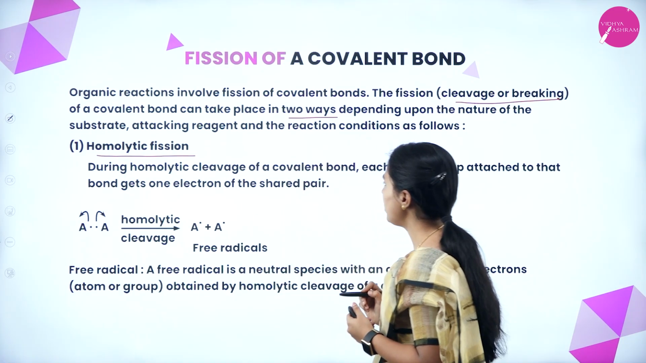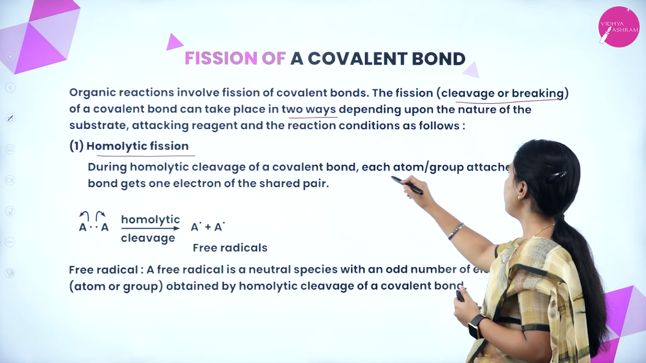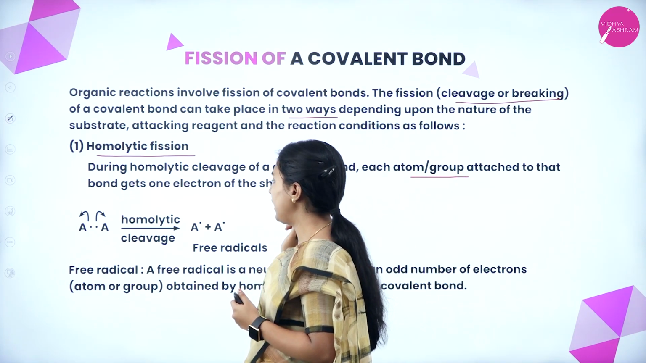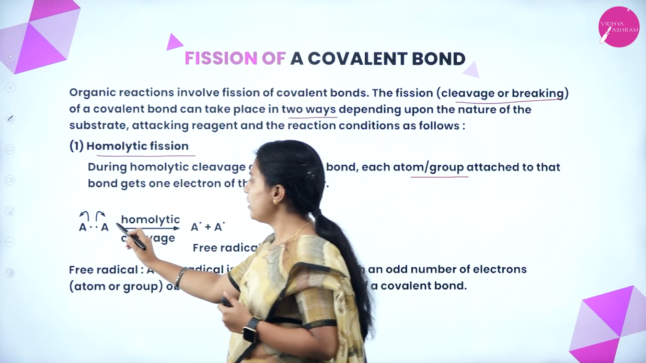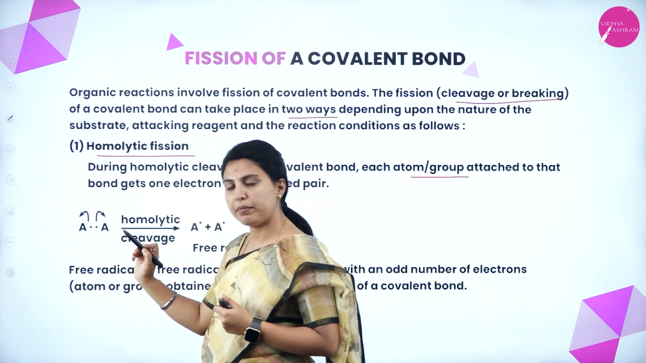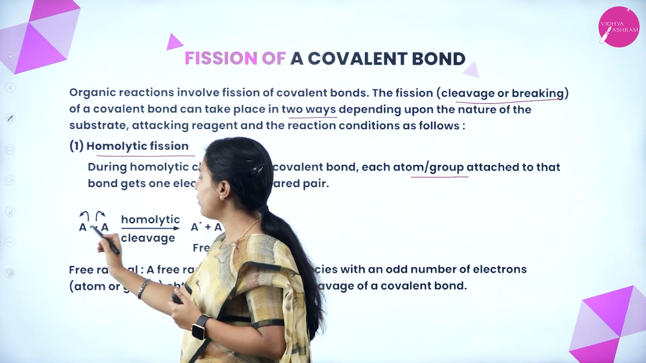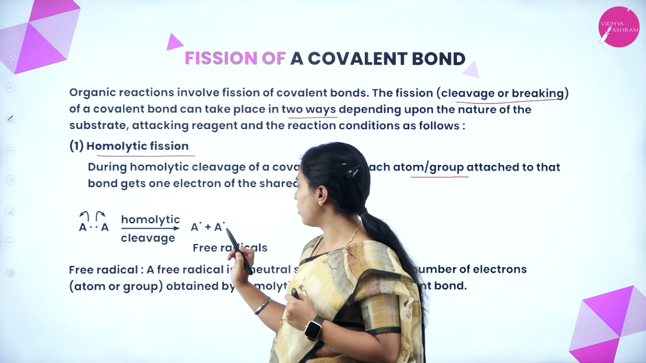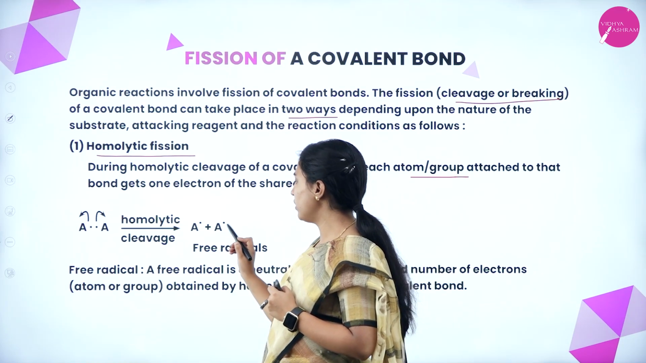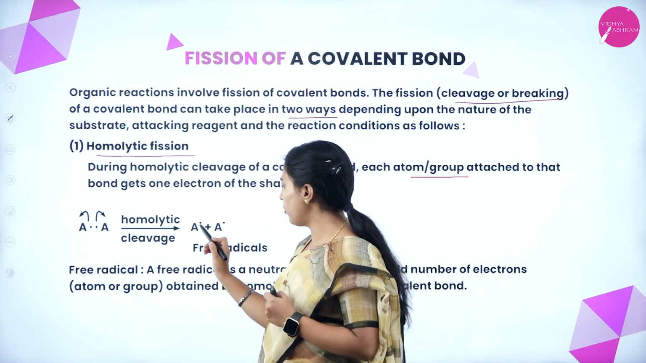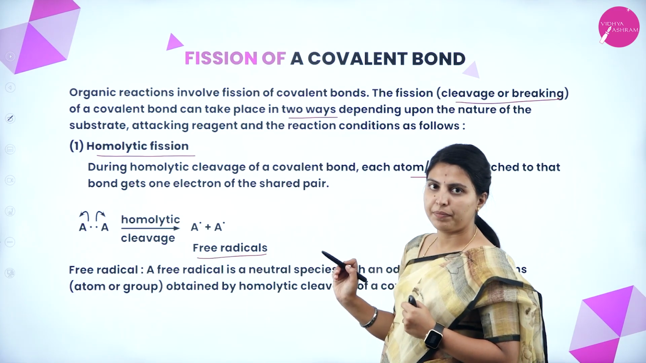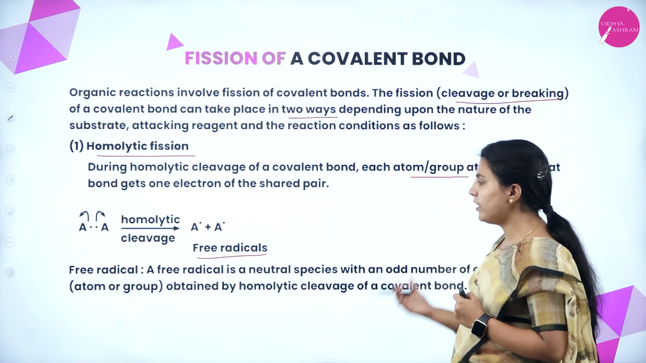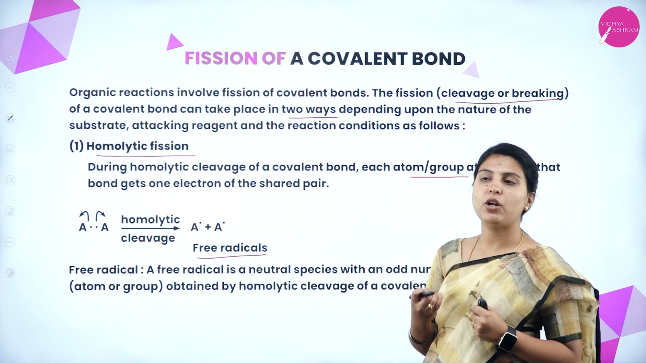During homolytic cleavage of a covalent bond, each atom or group attached to that bond gets one electron of the shared pair. See here, it is overall one molecule. When fission of the covalent bond takes place, each part gets one electron. This part gets one electron, and that part gets one electron. Those species are called free radicals. What are free radicals? A free radical is a neutral species with an odd number of electrons. It will not be an even number.